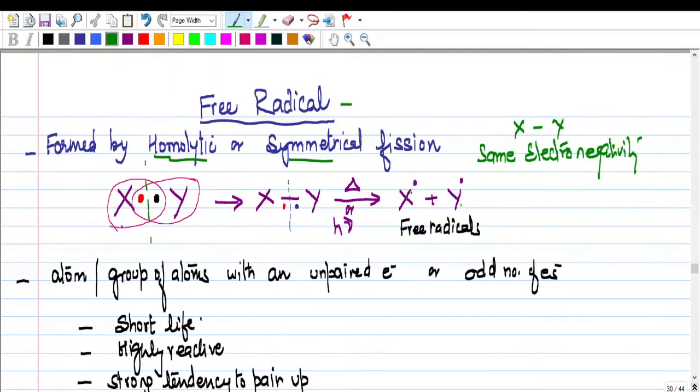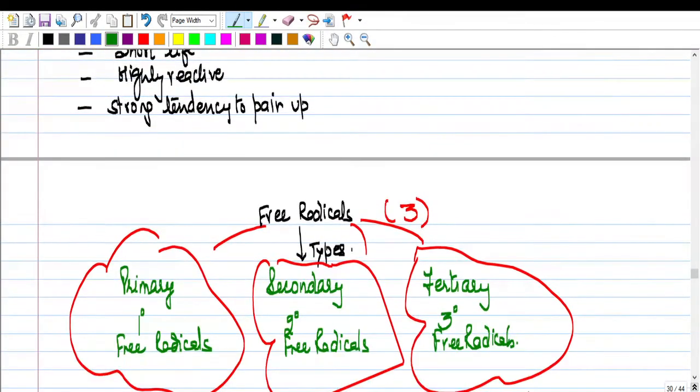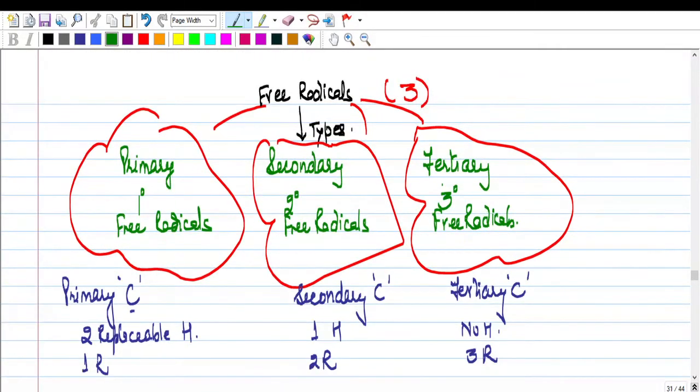This is in the excited state. So the free radical formed is short-lived, highly reactive, and is looking for the same type so that it can pair up and complete its octet. Okay, now how many types of free radicals are there? So there are 3 types of free radicals depending upon the number of carbon. Okay, so you have got primary free radical, secondary free radical, and tertiary free radical.